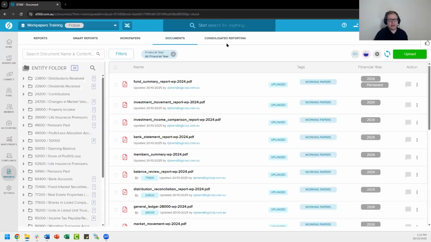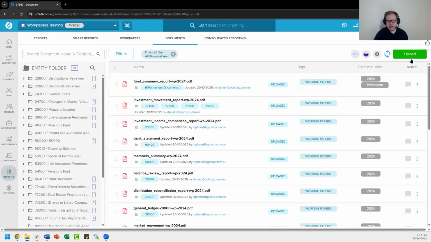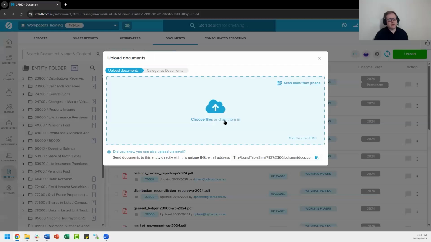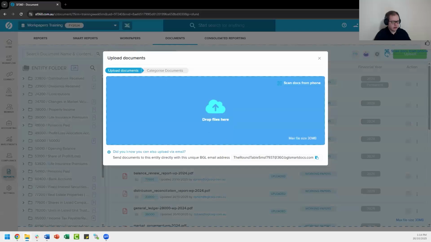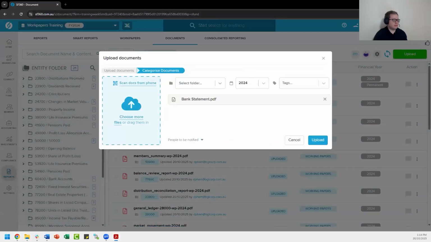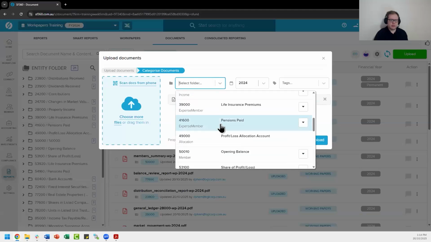Once we're on the screen and it loads in here, we can simply select upload. And we do have a variety of different options. You can choose to scan documents from a phone if that's more appropriate, or just use one of our other upload options. What we're going to do here is I'll select a bank statement to upload, which then will prompt us to fill out some other information. The important thing when it comes to work papers is selecting the folder at the top here.